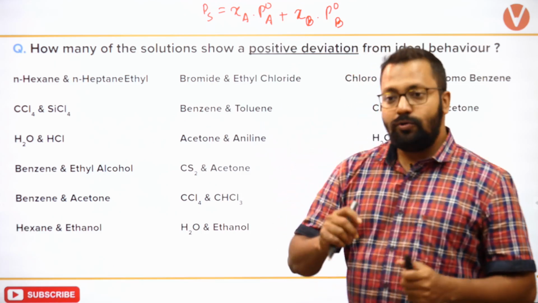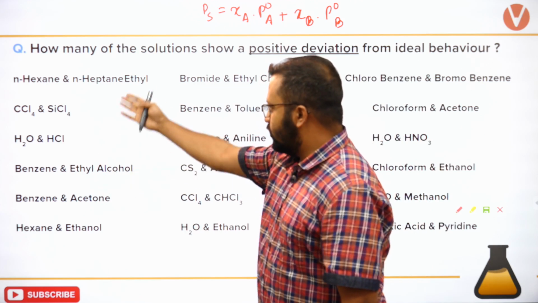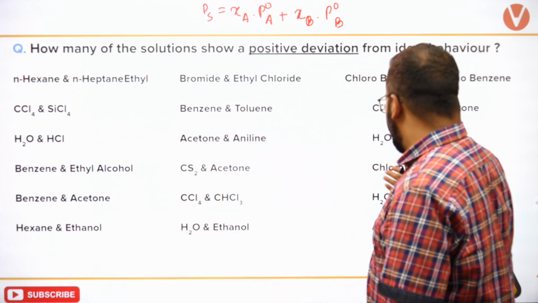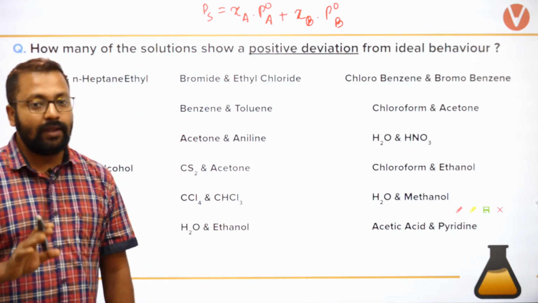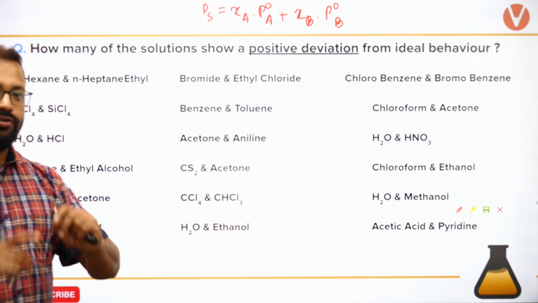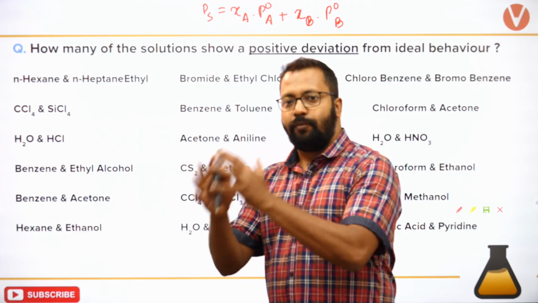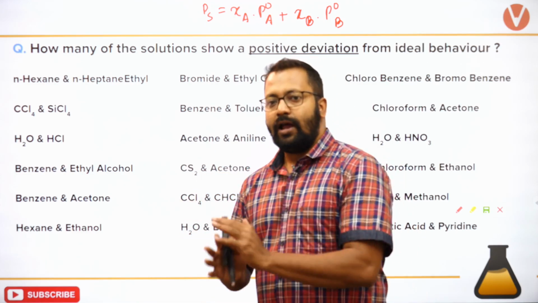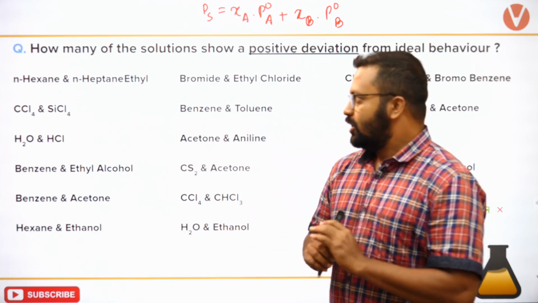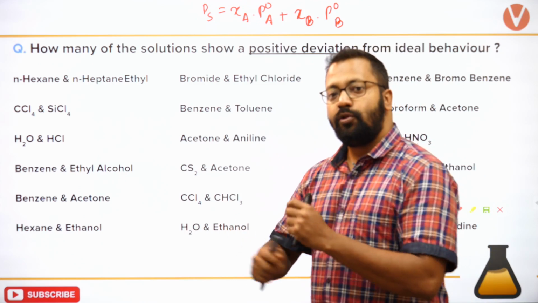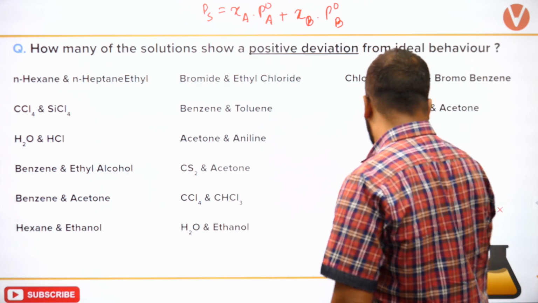Now it is important to know कि इतने सारे options दिए हुए हैं. You can see that I have given you 3, 6, so 18 options. Out of 18 options, you have to identify how many are showing positive deviation. So to identify positive deviation, remember, it would be generally a mixture of polar and non-polar. General idea, polar and non-polar से आप निकाल सकते हो. So positive में polar and non-polar का अगर mixture है तो वो positive show करेगा. So let's look at what would be.